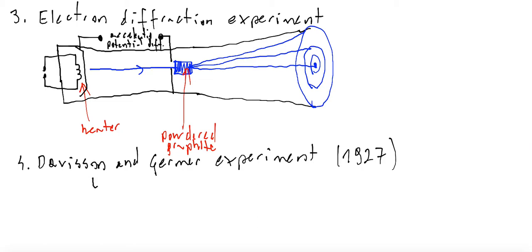They used a similar apparatus, a filament lamp, producing electrons by temperature. You know that electrons can be emitted from the surface of a metal by the photoelectric effect or by high temperature. Temperature can also remove electrons from the surface of metal, so this is why a filament is a good producer of electrons. These electrons must be accelerated, so here between these lines we have an accelerating potential difference.